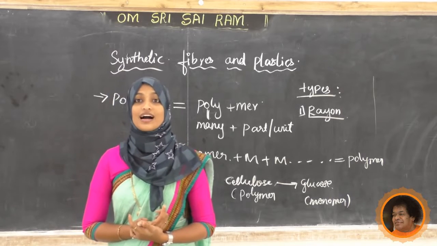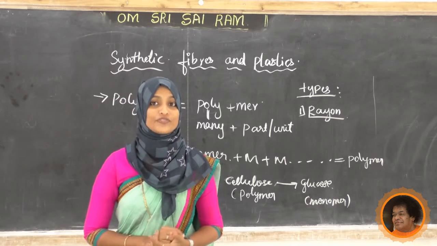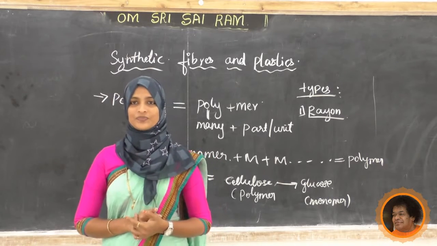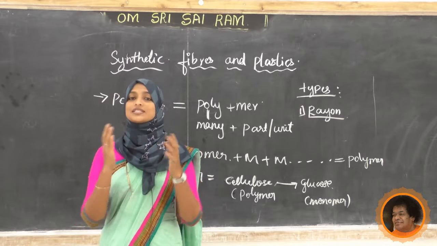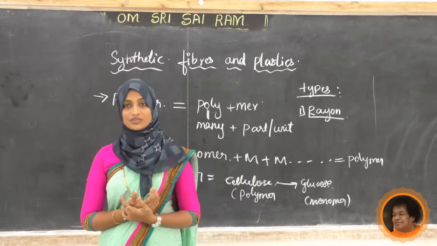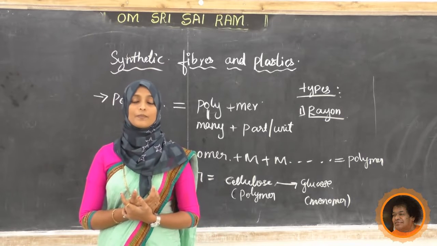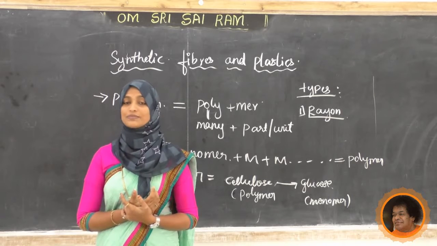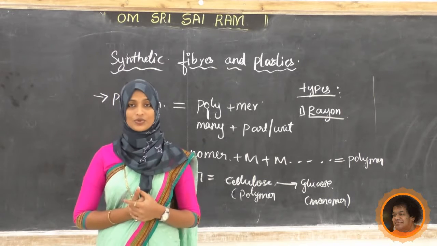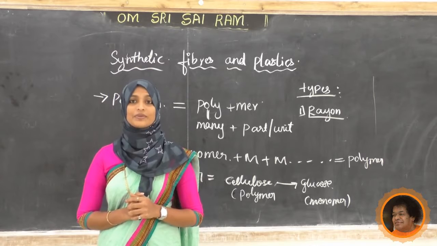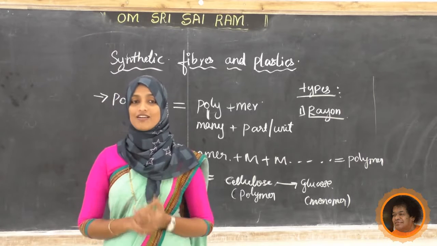Okay, but have you come across the price of that one? It is very costly. Your mom used to tell, see, I have a silk cloth, but it is very costly. So sometimes it is very difficult for us to buy it, because it is very costly.